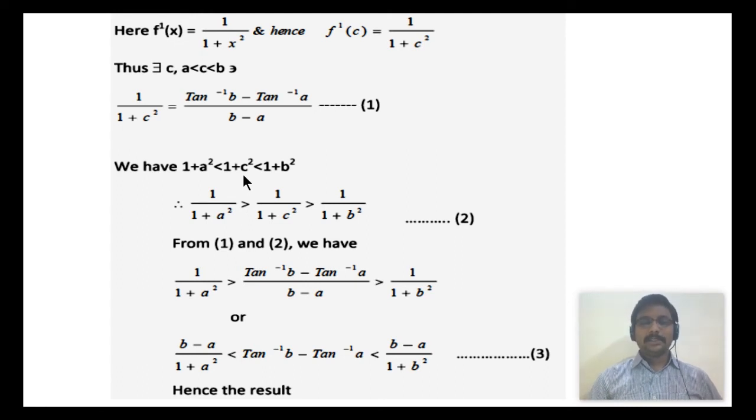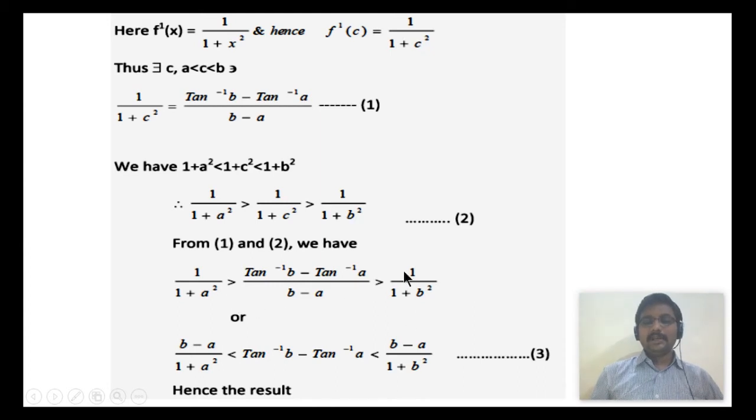These two points must be remembered while solving or proving inequalities. One is while multiplying with a negative sign, and the other while taking the reciprocals, the sign of the inequality must change. So from these two equations, we will have, just substituting 1 by 1 plus c square in the second equation,